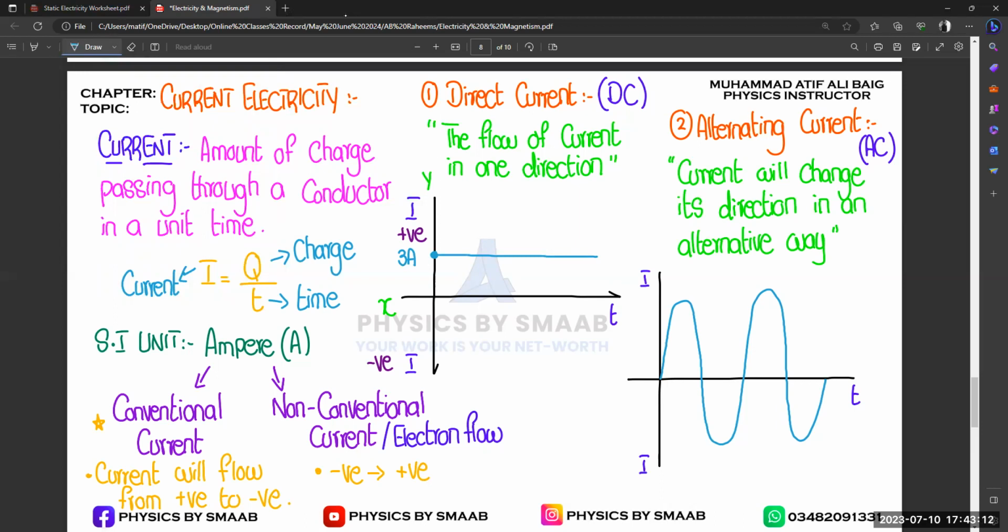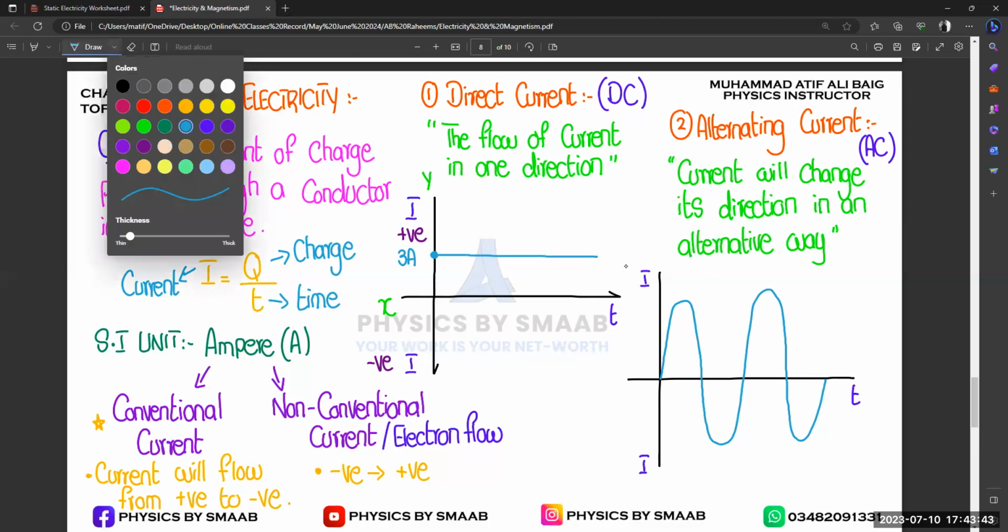Reading values from the graph is very much important, right? Basically, sometimes a question asks you to extract the readings from the graph. So that's why you have to know how we are going to read the values from the graph. That is very much important, right? I did not mention the values or the sources.